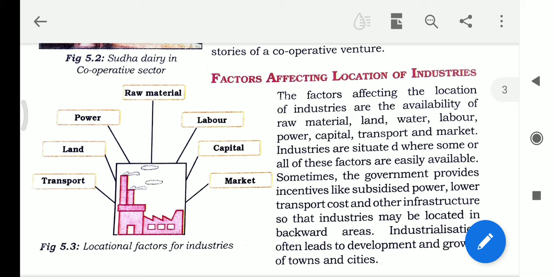In the backward areas, people are poor. So to set up industries in those areas, the government has to take some steps. The government can provide subsidized power, lower transport cost, and other infrastructure at minimum cost, that means low cost. So it is possible to locate an industry in backward areas.